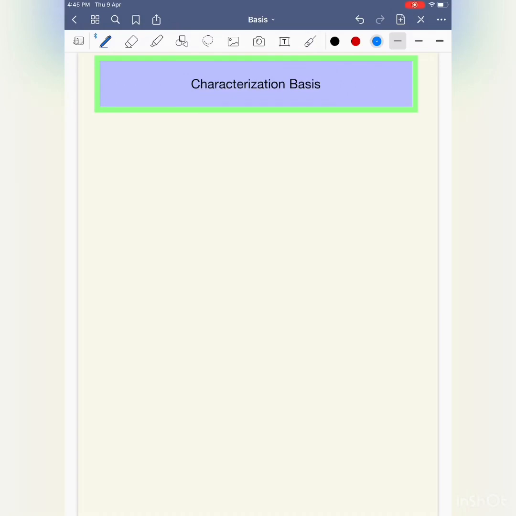Hello friends, this is a very important theorem, the characterization of basis. I will tell you why this is important. It is a really important theorem, because we will spend time on these characterizations and understand them thoroughly, so that we get a good comfort level working with bases. I will write the four-part characterization theorem.